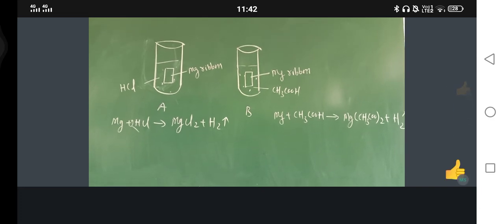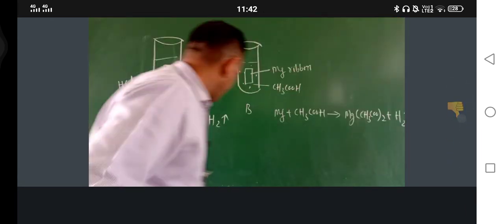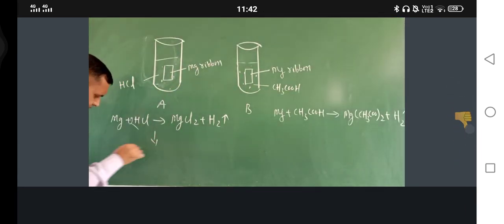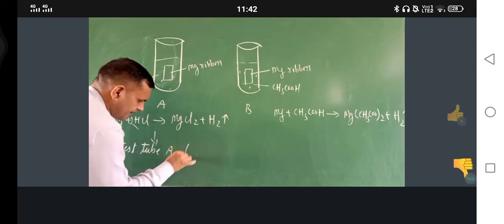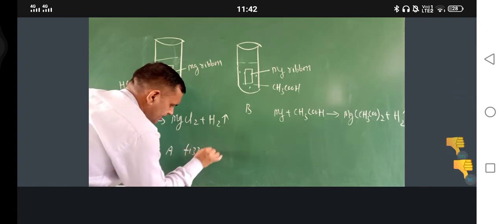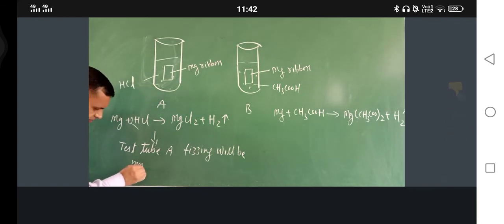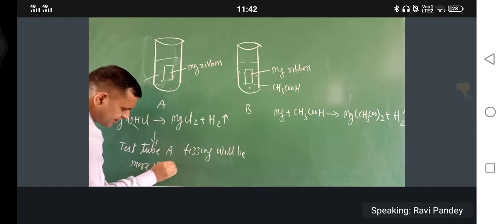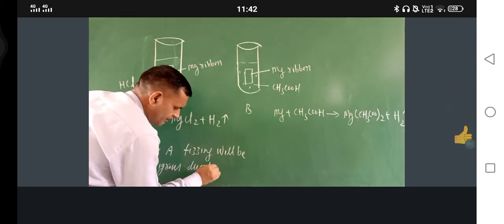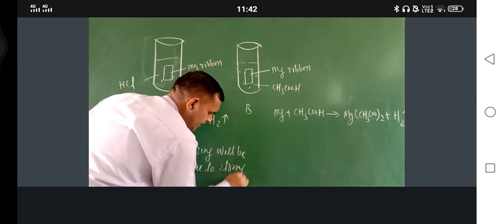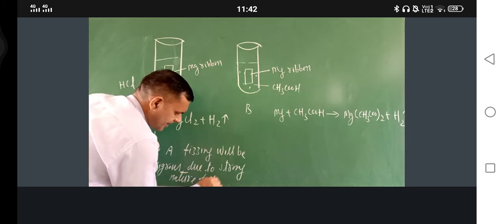So just see here. Now here write test tube A. Fizzing will be more vigorous due to strong nature of HCl.